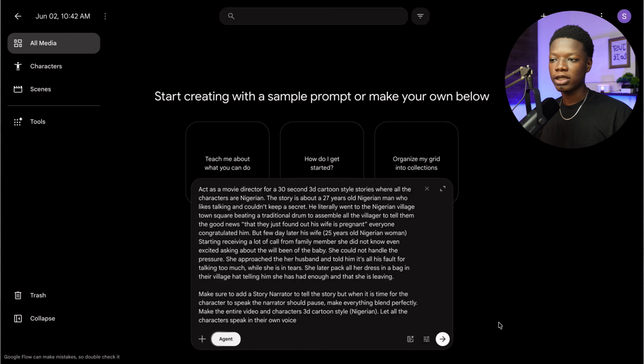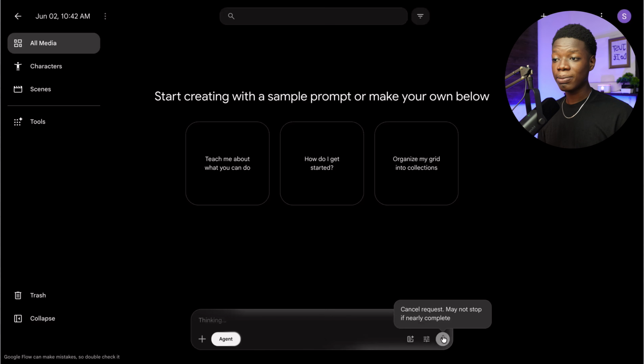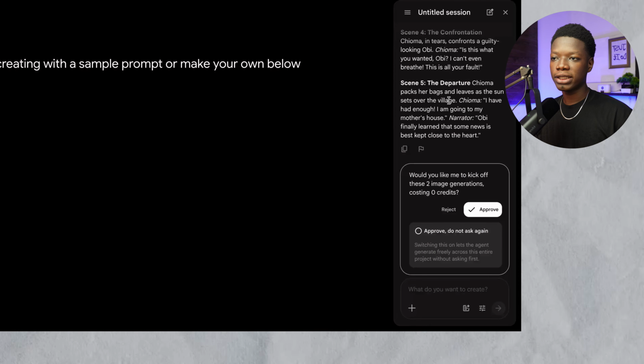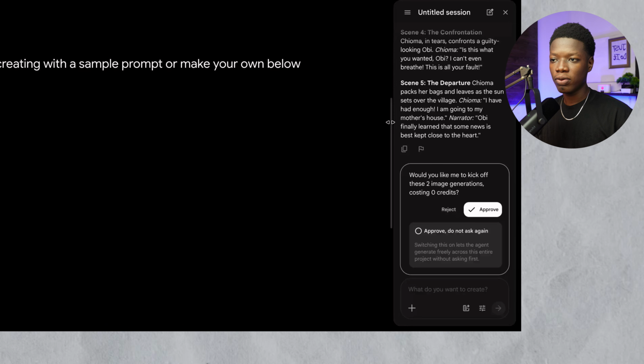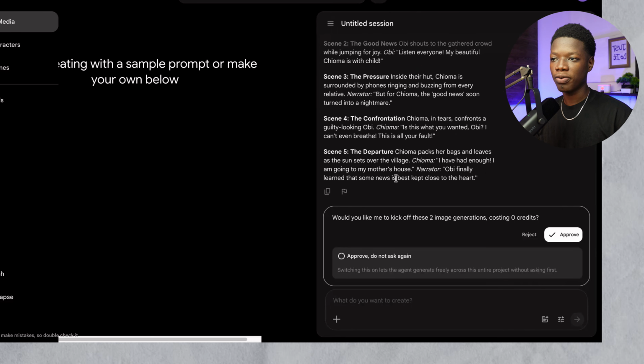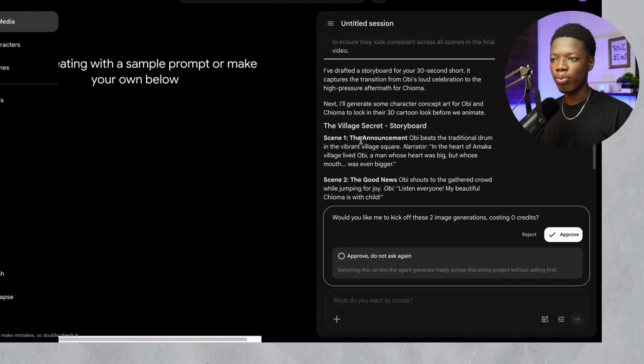Wait a few seconds, it is going to be saved, and simply click on this arrow right here, and all you need to do is simply sit back and it's actually going to take care of everything for you. And this includes generation of the characters, maintaining the consistency, generation of the scenes, then the video. So as you can see right here, it needs my approval before it proceeds to the next step. You know what, let me make this a bit larger so we can take a closer look at it. There we go. So right now, what does it need my approval for?